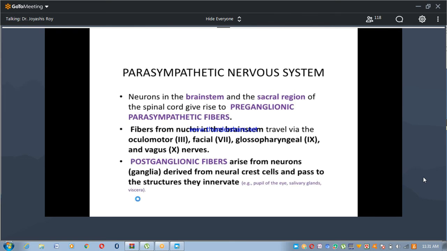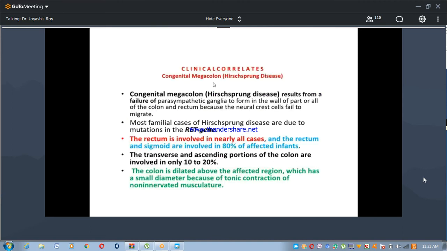Then some clinical congenital anomalies may develop during this development. The most common is congenital megacolon, which we know as Hirschsprung disease. You should keep in mind or memorize the spelling of Hirschsprung disease. You may be asking, what is Hirschsprung disease?